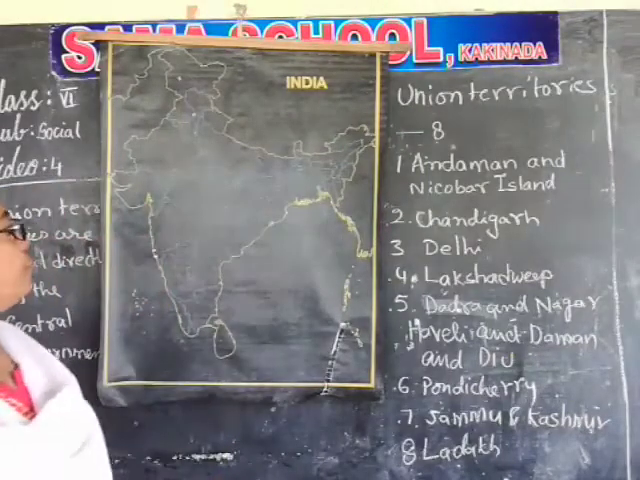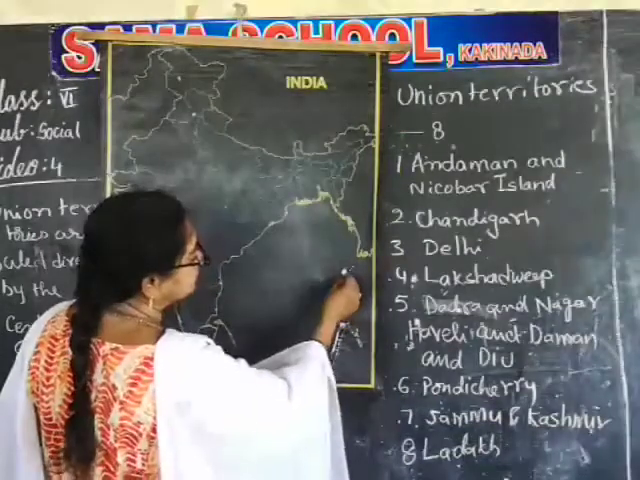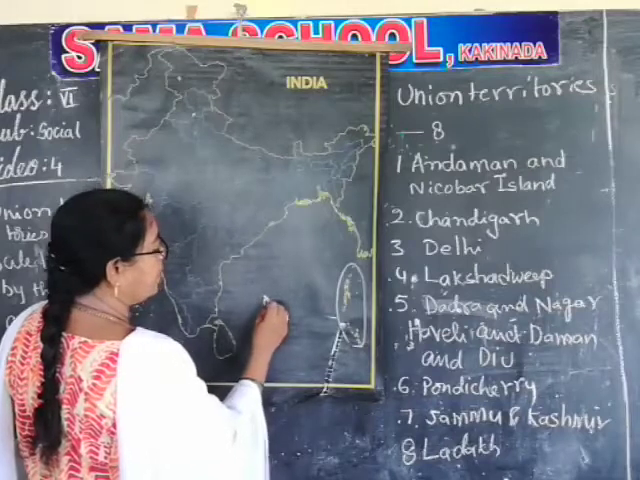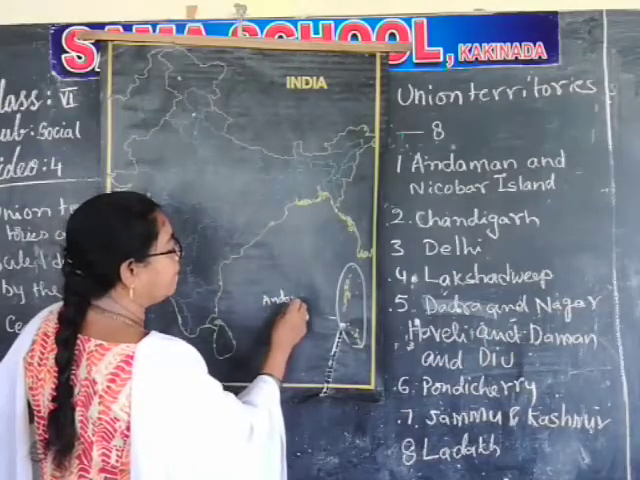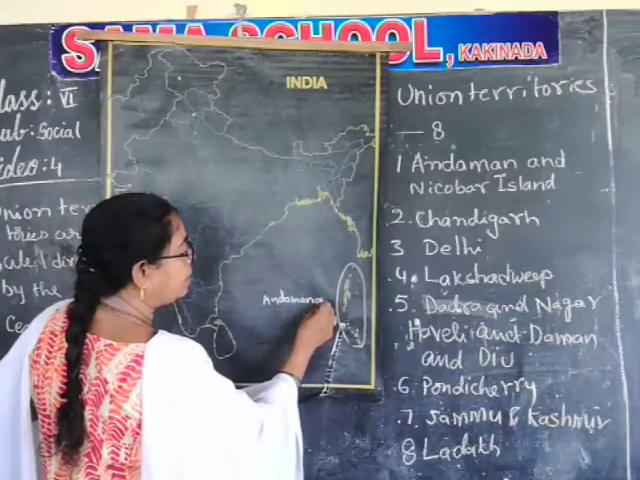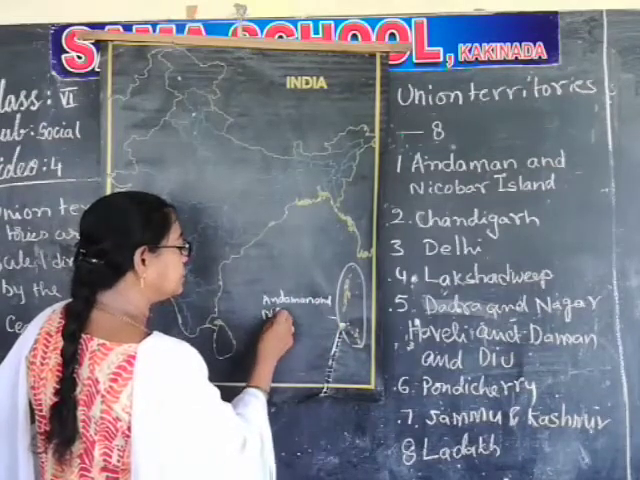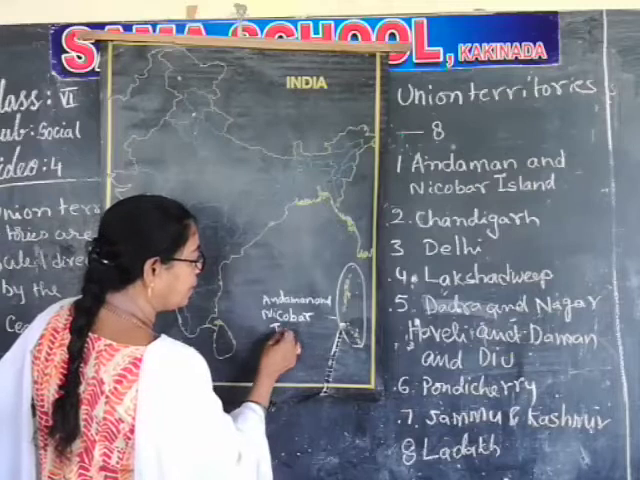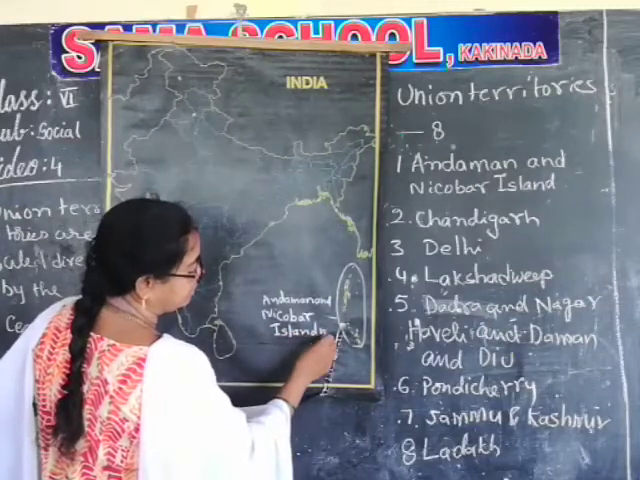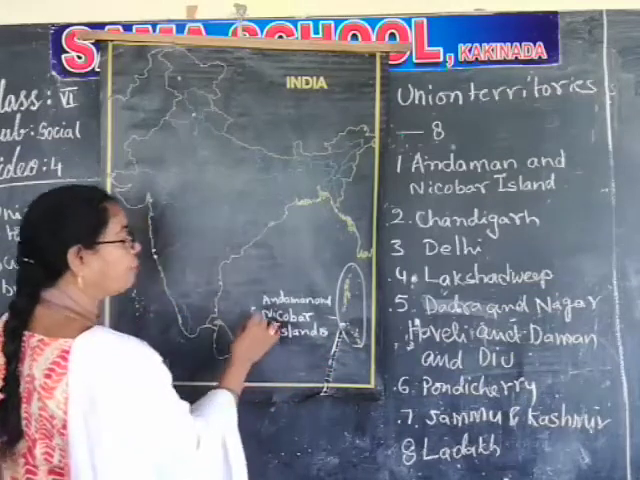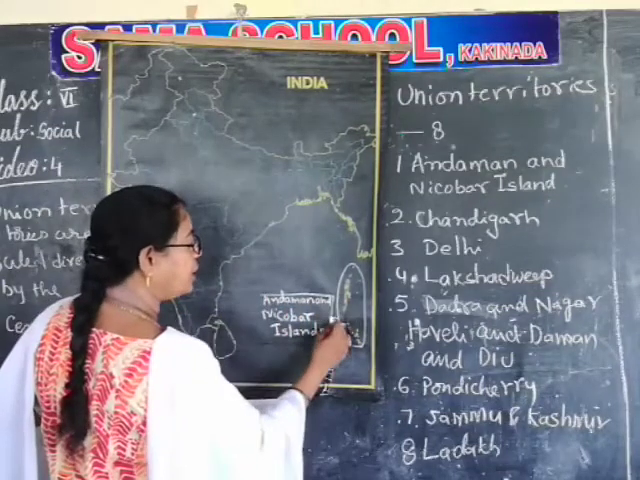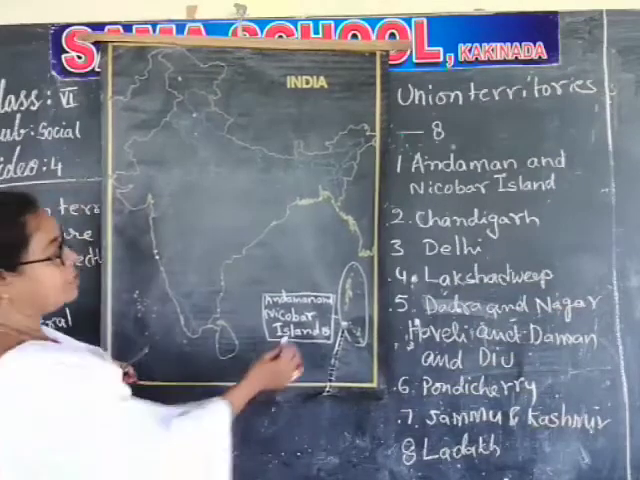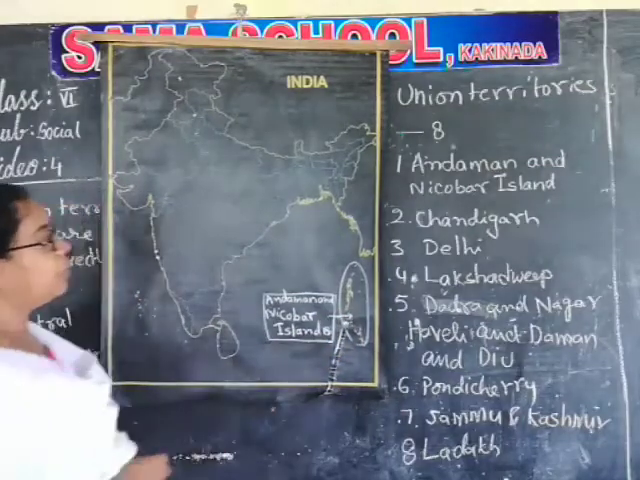So where are these? First, you see Andaman and Nicobar Islands. These are all called Andaman and Nicobar Islands. I already told that. After completion of writing, you must draw a symbol like this. If you label like this, it seems very nice. Okay, these are Andaman and Nicobar Islands.